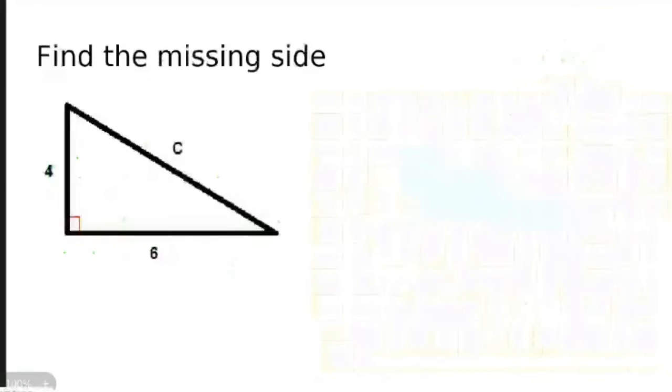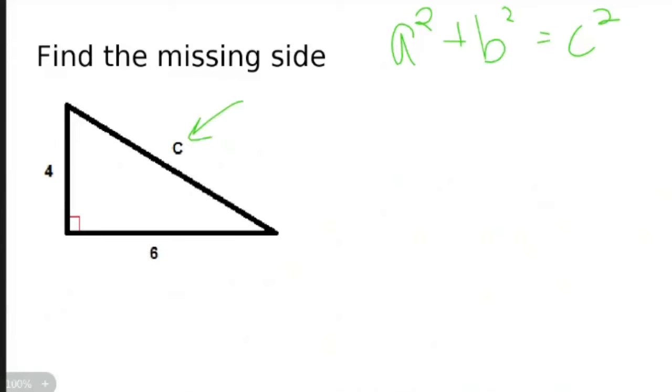So when I see a problem like this, I know that I'm supposed to find the missing side of a right triangle. So if I'm finding the missing side of a right triangle, I write out a squared plus b squared equals c squared. C's got to be the longest side, and it's already labeled as such. A and B, it doesn't really matter, so I'll call you A and I'll call you B.